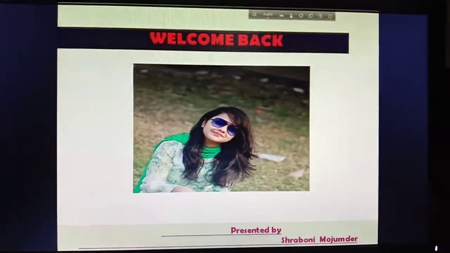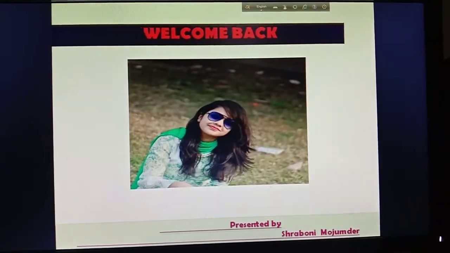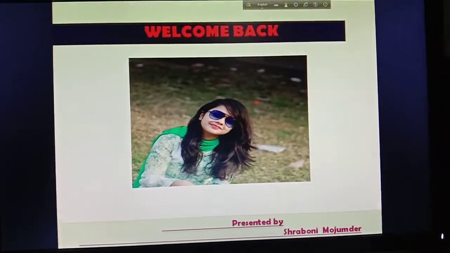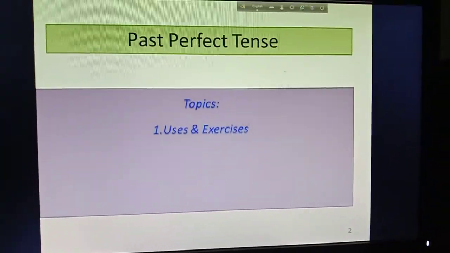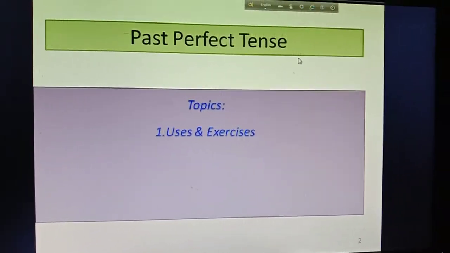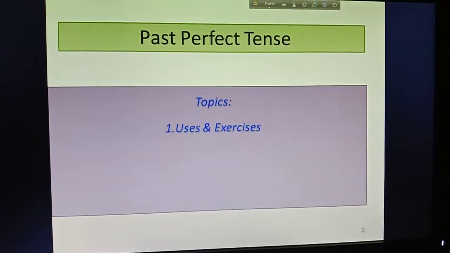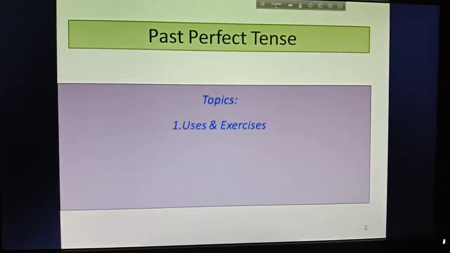Boys, I hope all of you have learned the first lecture very well, and that you have learned the definitions and also the examples. So today I am going to do some uses and exercises on past perfect tense. I hope you are going to enjoy this lecture also. So take out your necessary accessories for the class and write everything in your CW copy.